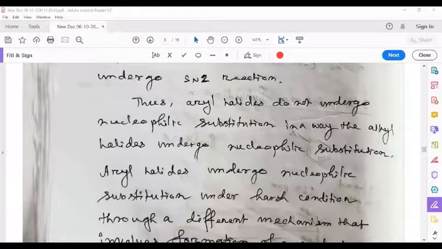Thus, aryl halides do not undergo nucleophilic substitution in the way alkyl halides undergo nucleophilic substitution.